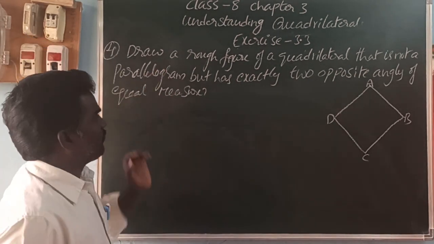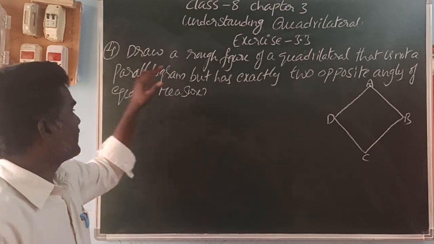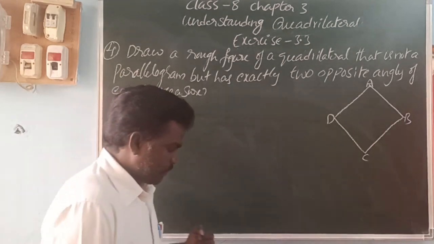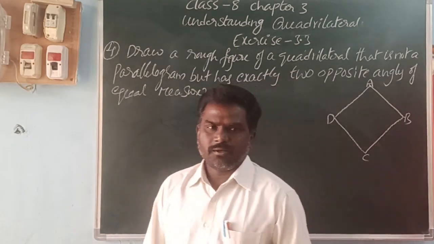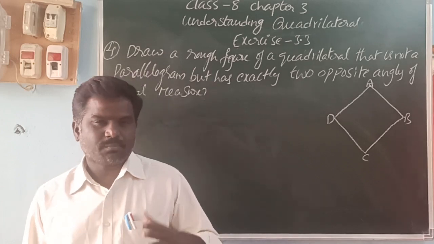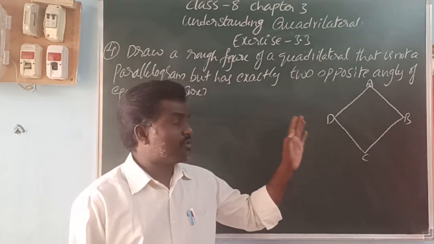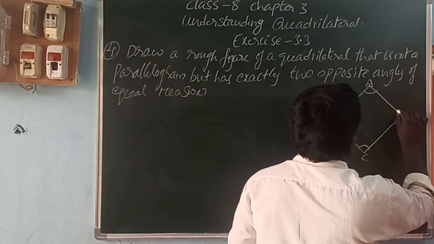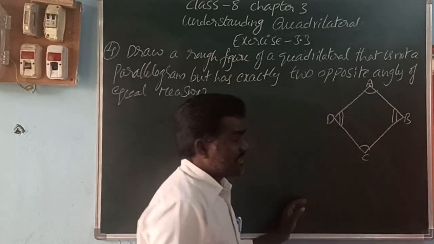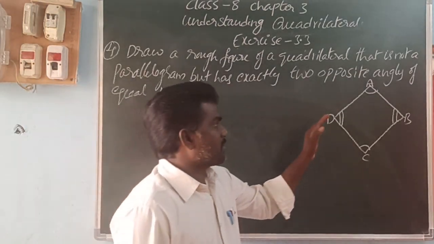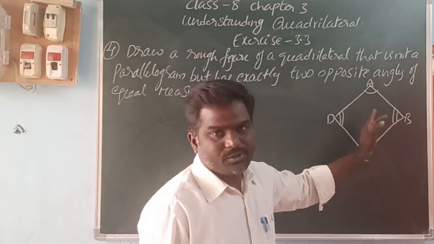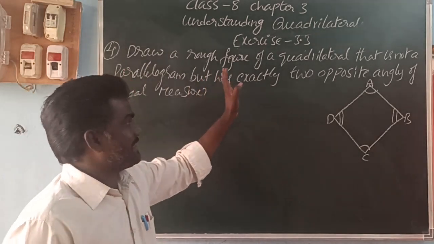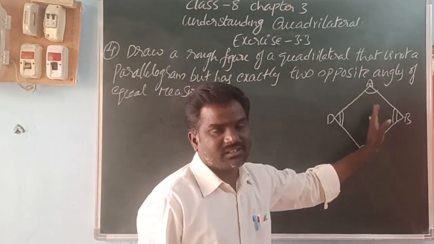Fourth one: draw a rough figure of a quadrilateral that is not a parallelogram but has exactly two opposite angles of equal measure. In a rhombus, adjacent sides are equal, the diagonals are not equal, the diagonals are perpendicular, bisect each other, and the opposite angles are equal. So what is the rough diagram? Rhombus. Opposite angles are equal, and every angle need not be 90 degrees. The sum of adjacent angles is how much? 180 degrees. So the rough diagram is a rhombus.